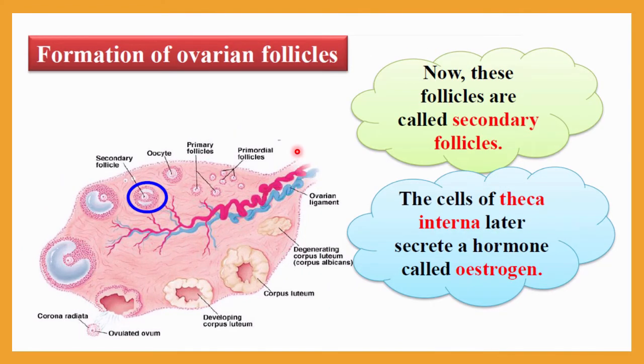Finally, after antrum formation and then theca interna and theca externa formation, this is now called a secondary follicle. So these follicles are called secondary follicles, which have theca interna, theca externa and antrum. This whole structure will be present over here. The cells of the theca interna later secrete a hormone called estrogen. This is the main female hormone, which is responsible for egg formation and egg-related processes. We will learn in detail about estrogen function, but estrogen is secreted by the theca interna.